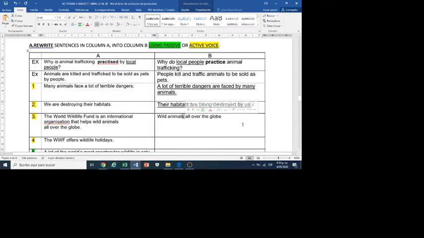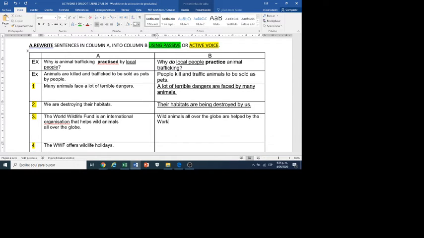Animals, plural, are. This is the verb: helped, past participle, by the World Wildlife Fund.